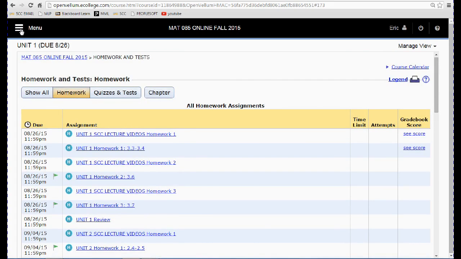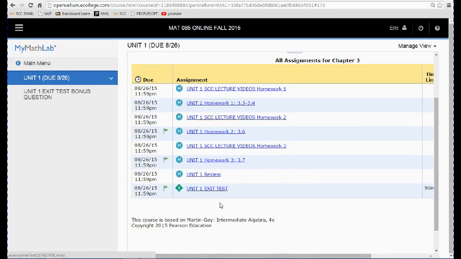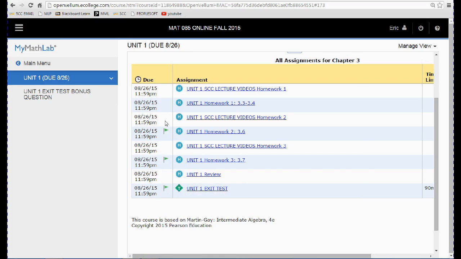Now what I'm going to do, I'm going to go back and click on this link again, just so you can see that when it comes to an exit test, you must make at least, it's actually 70%. But after the due date, it would change to 80%. So that's why you may see 80%. When you start doing the homework before and if you finish for August 26, you make 70s and all these, you'll be able to access the exit test. But it will change to an 80 after the due date.